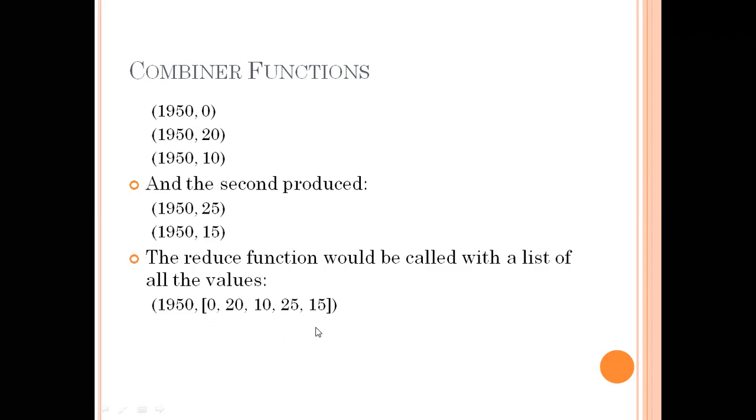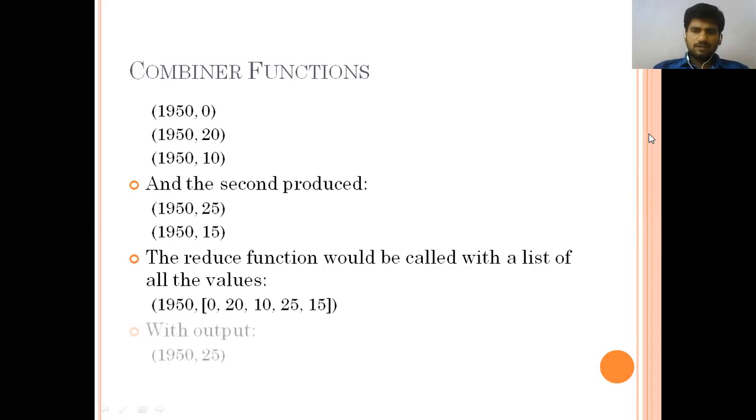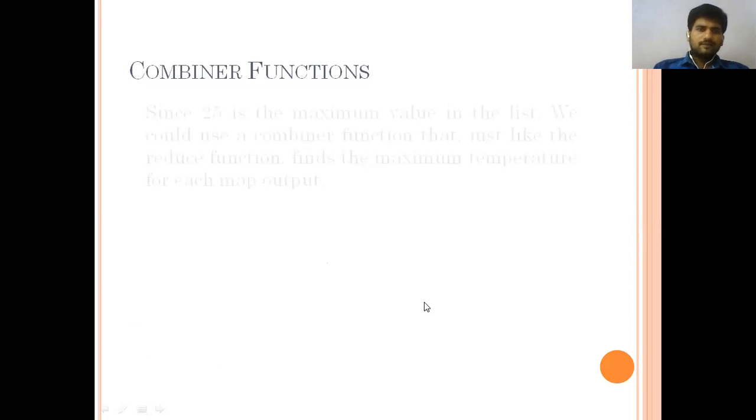Now we have all those things in one place. Now we need to know what the maximum temperature is. That is simple, we all know. What is the output here? Out of these 5 values, the highest is 25. Now the combiner function is to find the maximum after combining. So how will it produce the maximum value? That is the problem. See here.